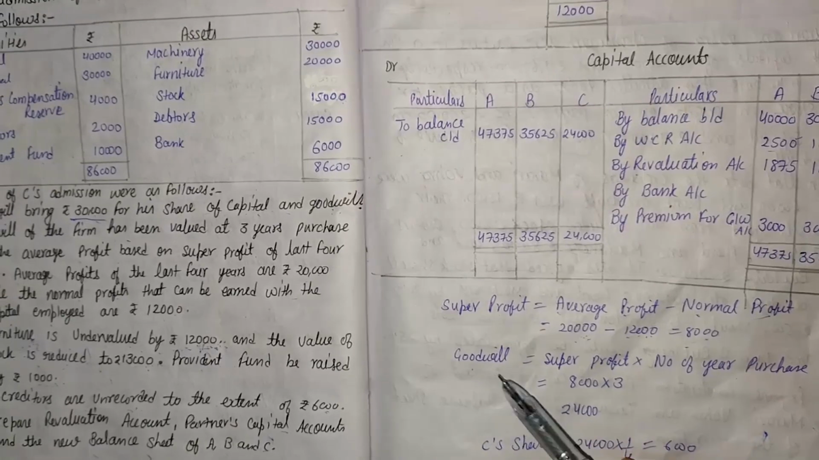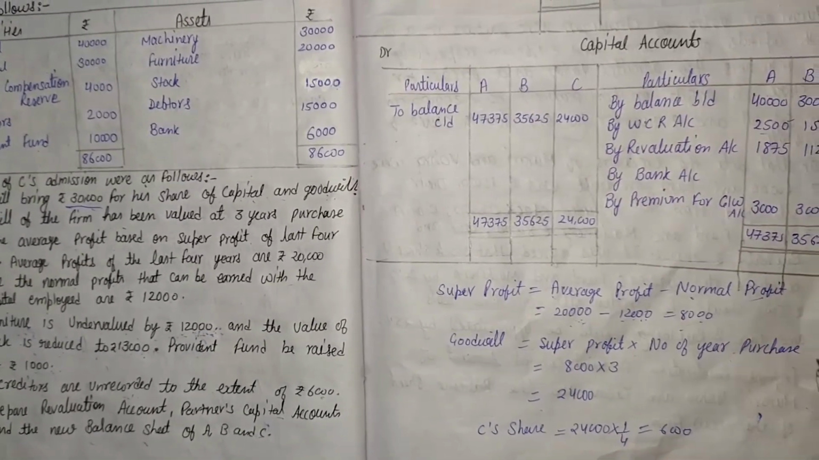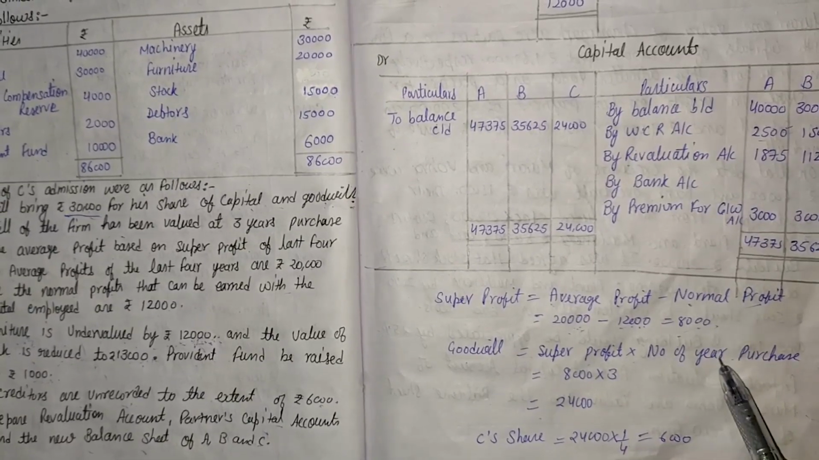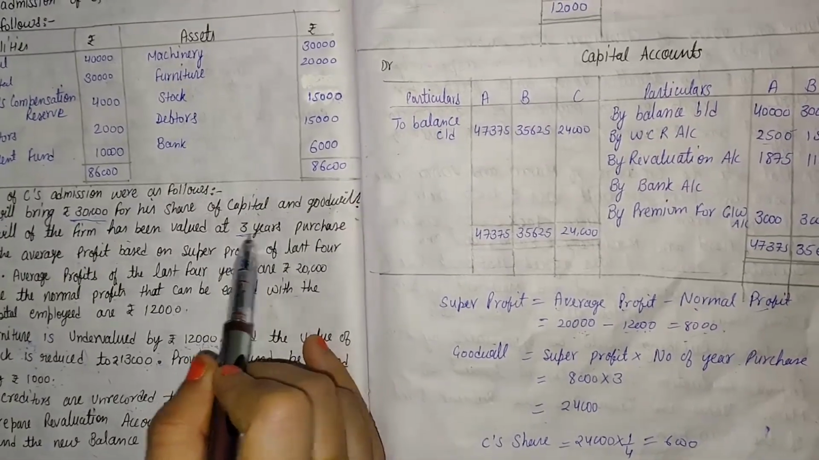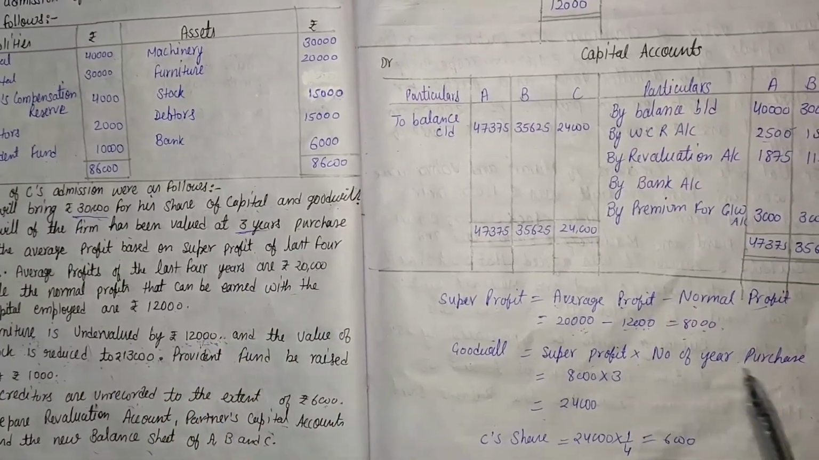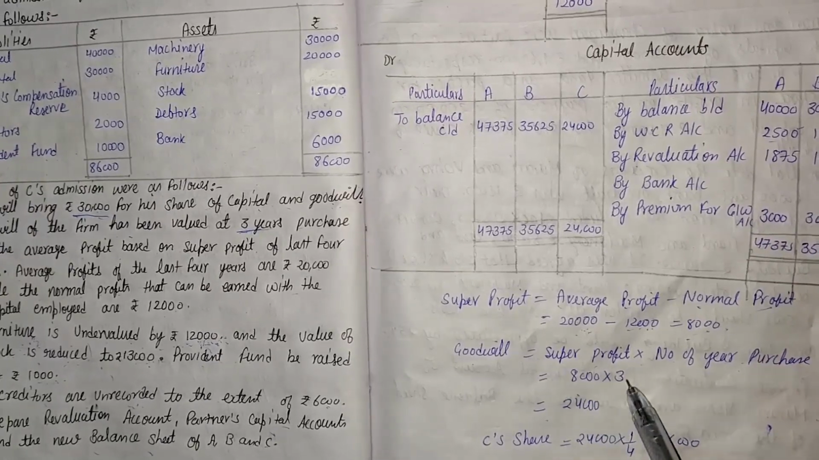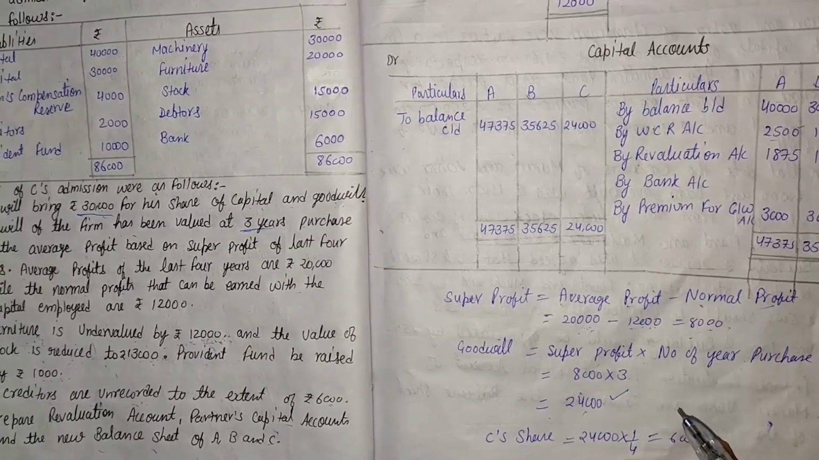Now the formula of goodwill is super profit multiplied by number of years' purchase. Super profit is 8,000 and the number of years' purchase is given in the question, that is 3 years. So 8,000 multiplied by 3 is 24,000. That is the total goodwill of the firm.